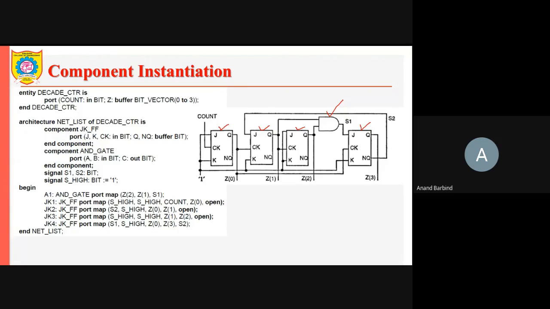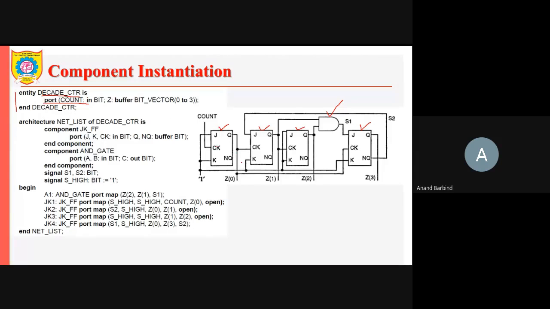Okay, then first of all, before we start with the architecture, we need to define the entity construct for this. The name given to the entity is decade CTR, because it is a decade counter. Then in the port we specify the inputs and outputs of the counter. Which are the inputs and outputs here?